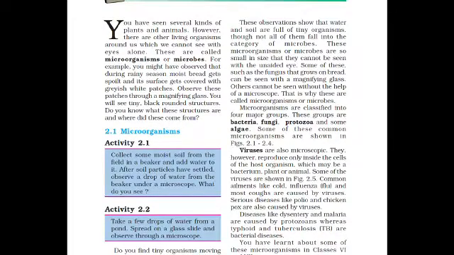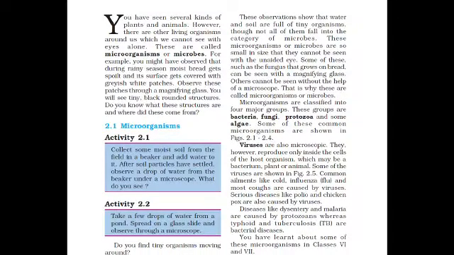Others cannot be seen without the help of a microscope, but only that fungus you can see under the magnifying glass. Other microorganisms we can't see under a magnifying glass; we have to use a microscope for that. That is why these are called microorganisms or microbes.